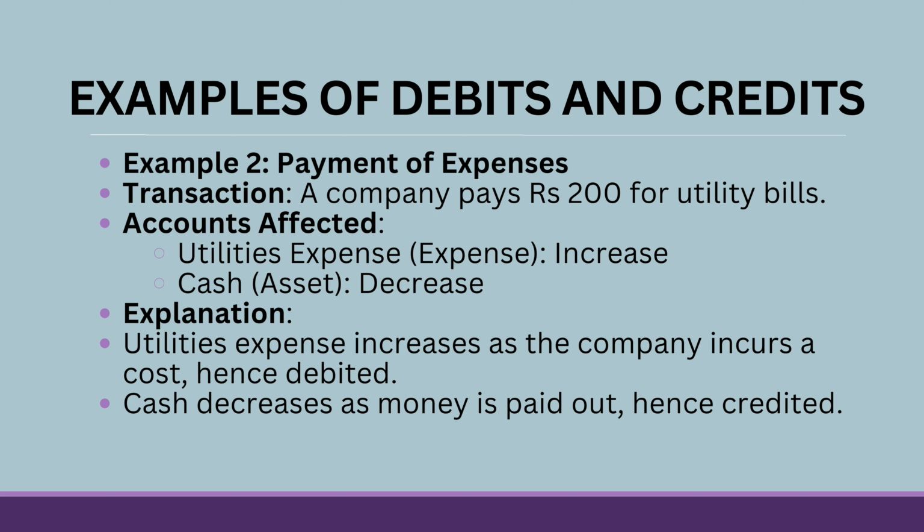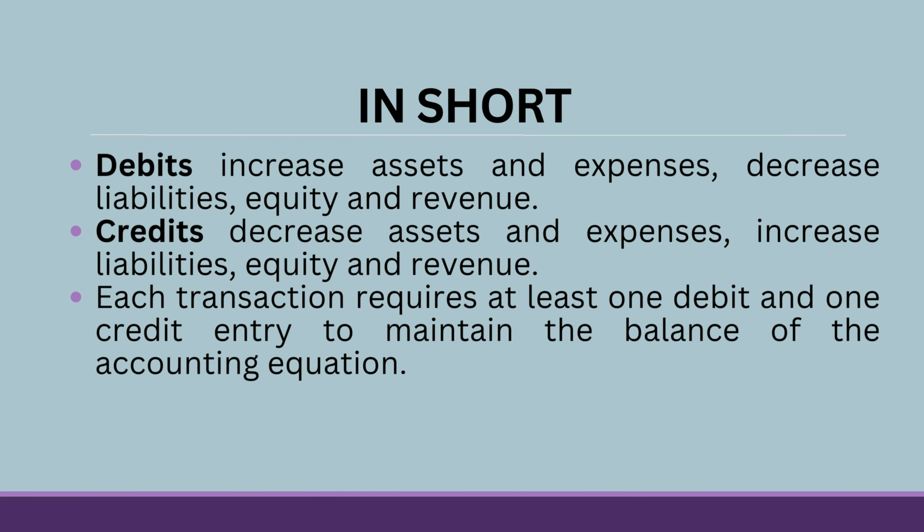Utilities or expenses increase as the company incurs a cost, hence debited, and cash decreases as money is paid out, therefore asset is credited, or cash is credited. So I hope you can understand how we are identifying which item is to be debited and which item is to be credited.